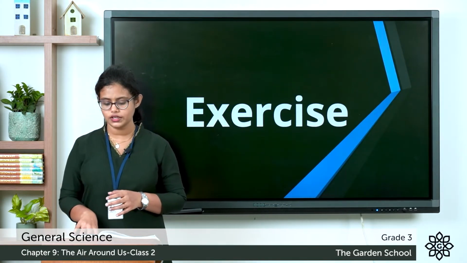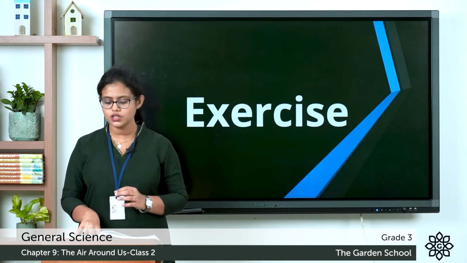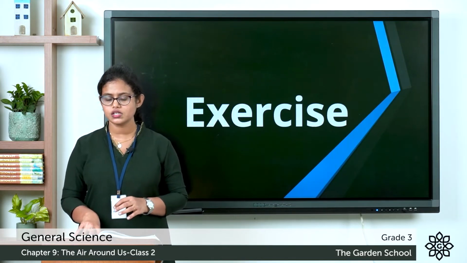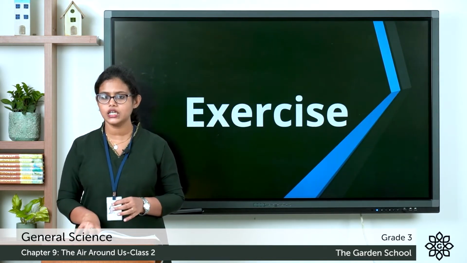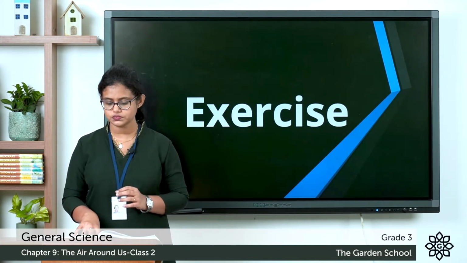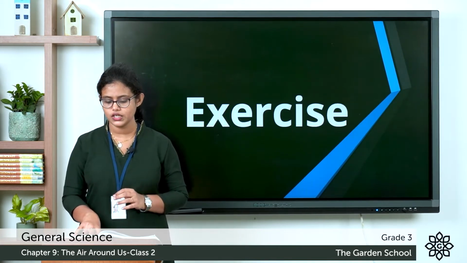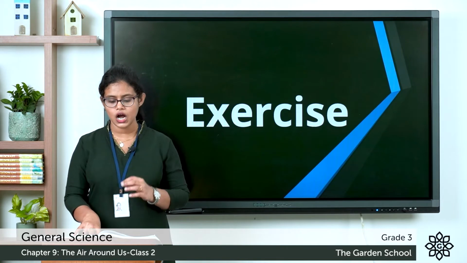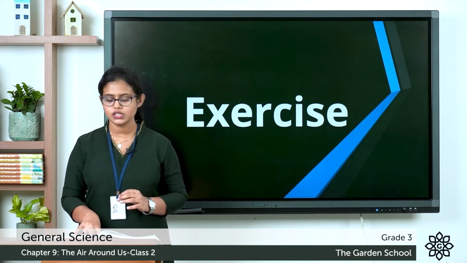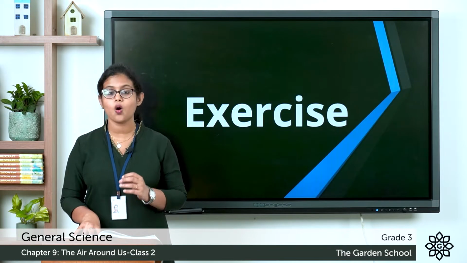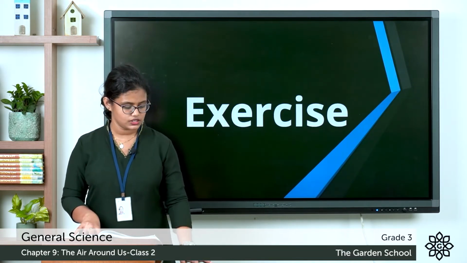See the fourth one, fish breathe through nose, gills, skin, lungs. Fifth one, polluted air harms non-living things, only plants, only animals, all living things.